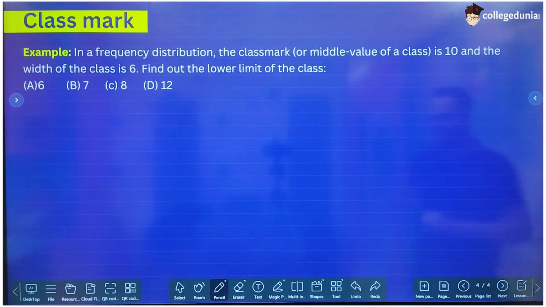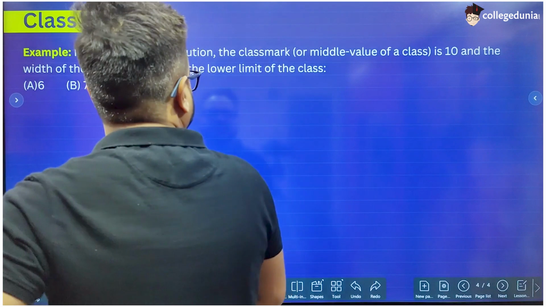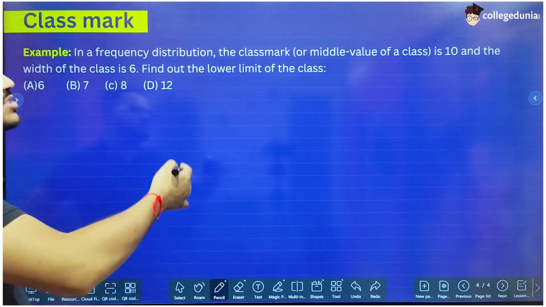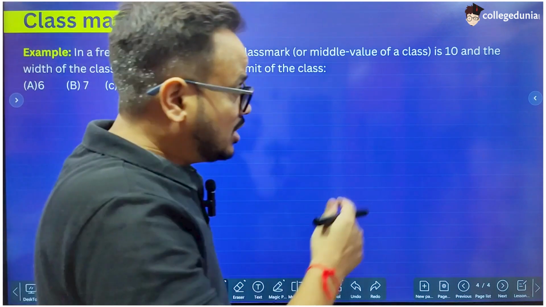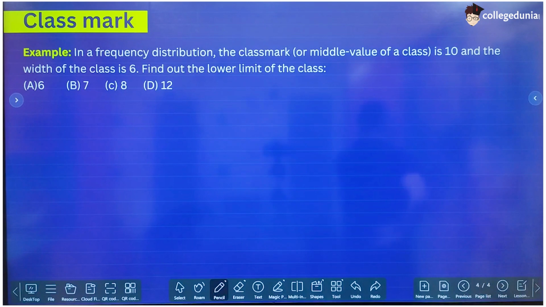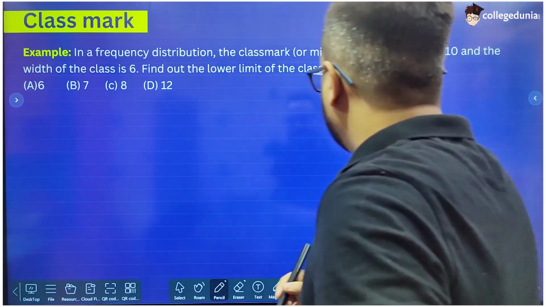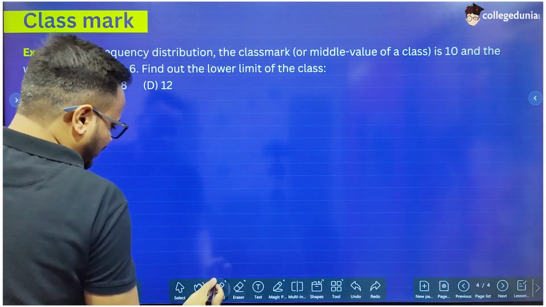Let's take one more example. In a frequency distribution, the class mark or the middle value is 10, and the width of the class is 6. Find out the lower limit of the class. So the class mark is given as 10 and the width of the class, that is the difference between the upper limit and the lower limit, is given as 6. So what is the width?